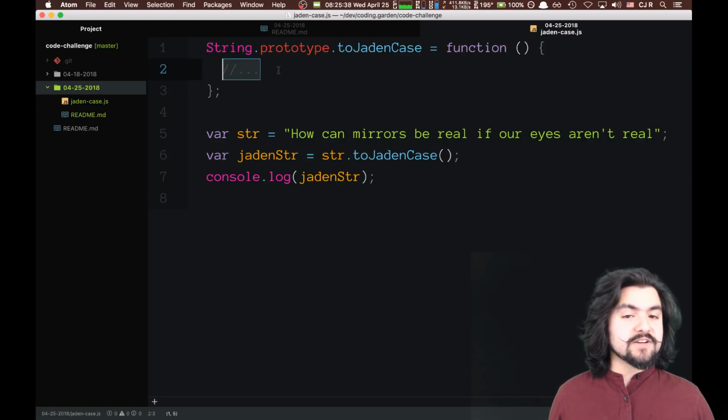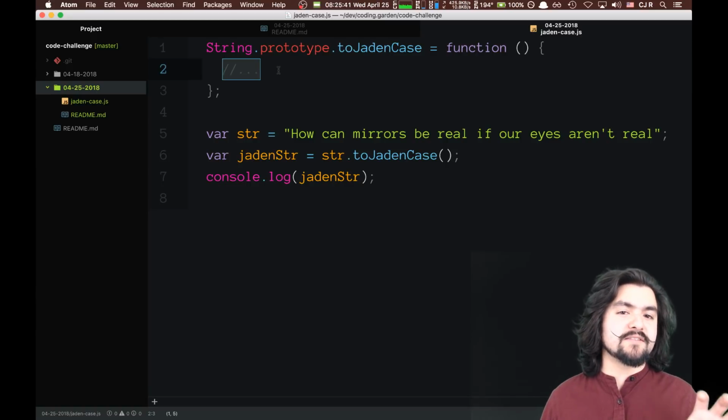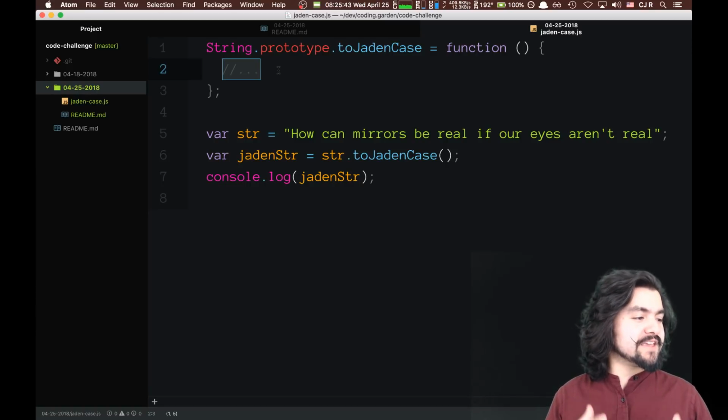But here's the idea though. If you've never worked with prototypes, essentially inside of this function, we have access to the thing itself.